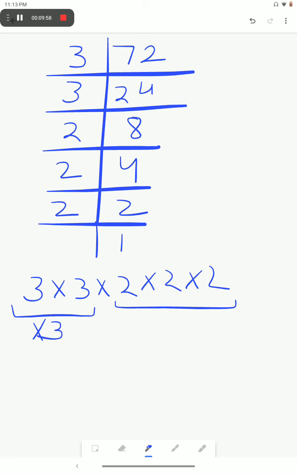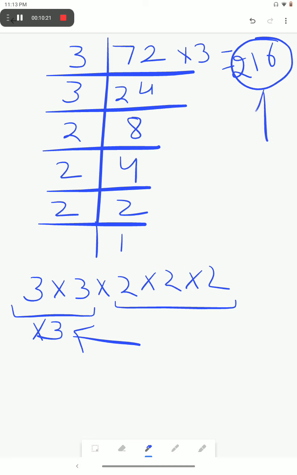So when we multiply it by 3, the number we get is 216. Now 3 is the smallest number by which 72 should be multiplied to get a perfect cube. If we ask what the product is that is a perfect cube, it is 216. 216 is the number which is a perfect cube that we obtain by multiplying 72 by 3. Okay, next is